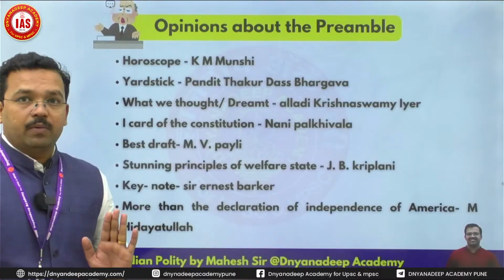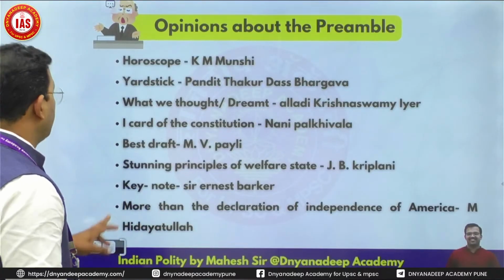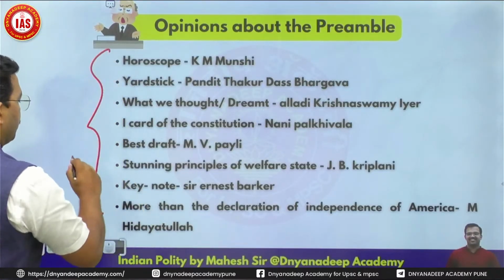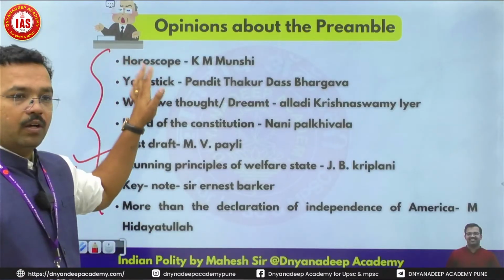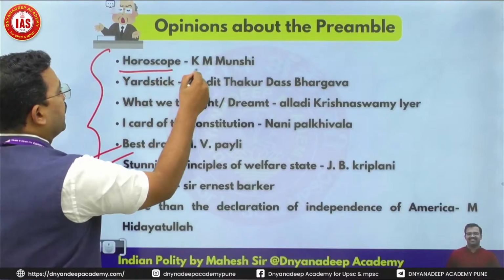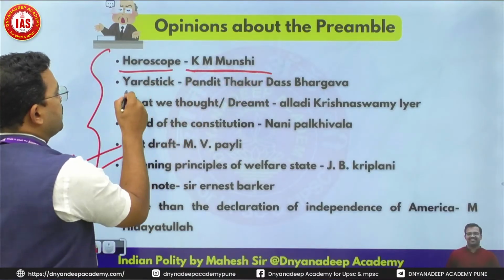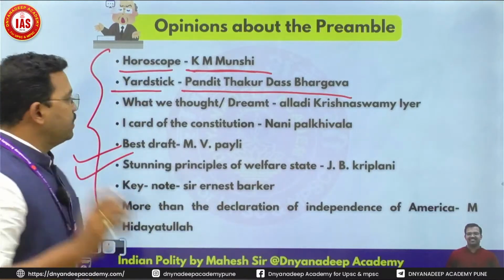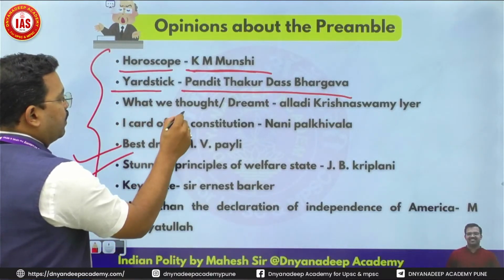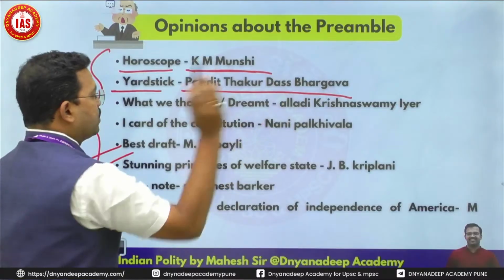Opinions about the preamble, which are very, very essential for the match the pair. I gave you just only keywords. These things are very, very essential. First one, it is called Horoscope, Kundali by K.M. Munshi. It is called Yardstick by Pandit Thakurdas Bhargava. Every word is important. What we thought, dreamed, Alladi Krishnaswami Iyer.